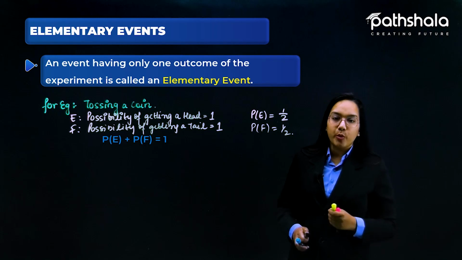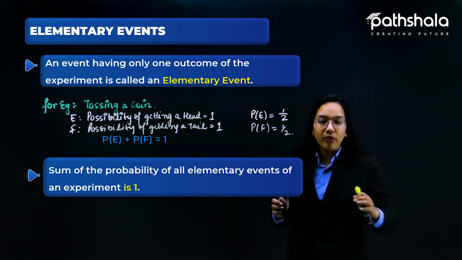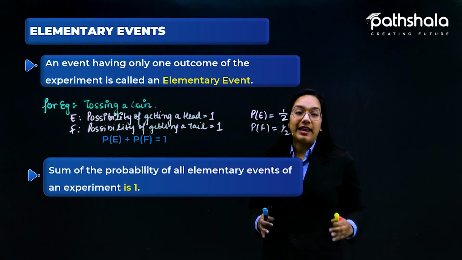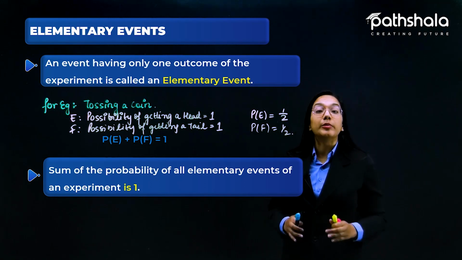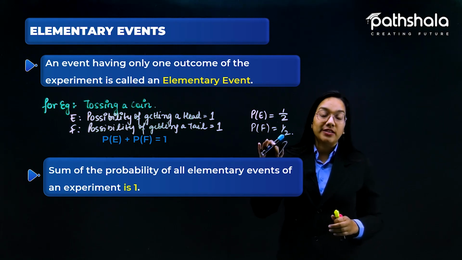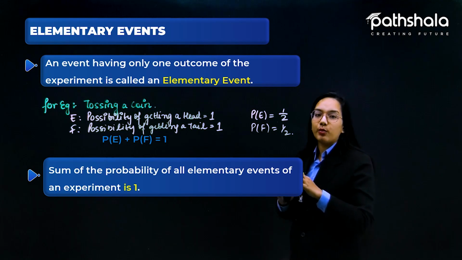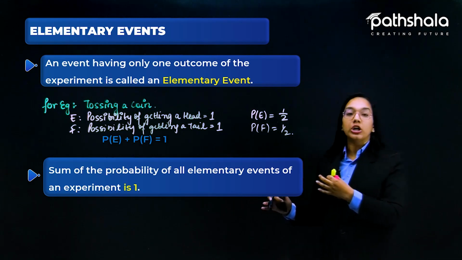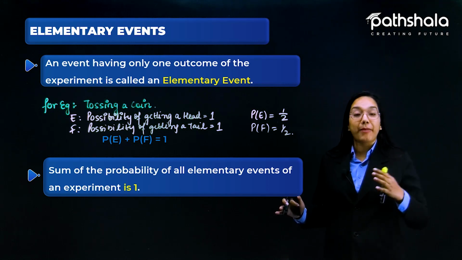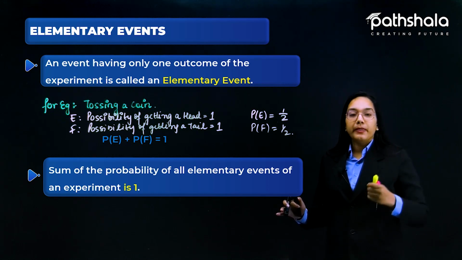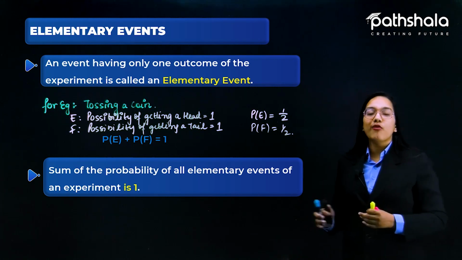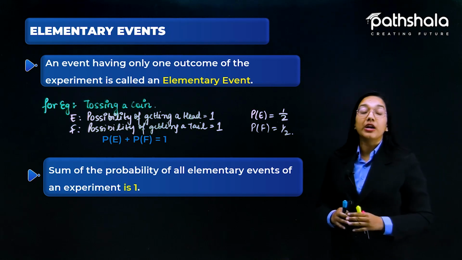Now suppose I am talking about the sum of the probabilities of all the elementary events. If E and F are elementary events, then their sum is equal to 1, meaning probability of E plus probability of F is equal to 1. You can also relate it with the previous example we did with Kritika, who took out a ball without looking inside the bag, which had one red ball, one blue ball and one yellow ball, and we saw there that the sum of all the probabilities comes out to be 1.